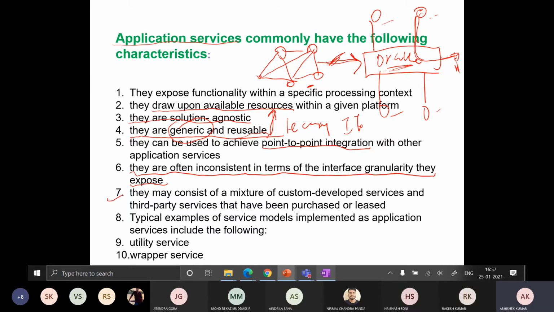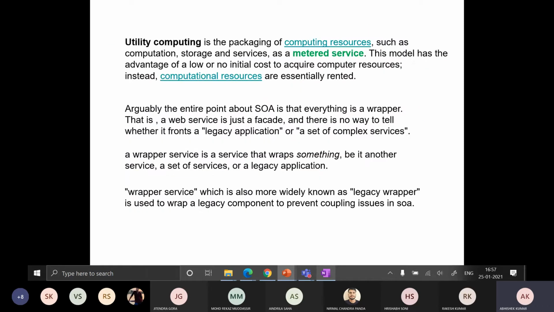Okay, so typical examples of service models implemented as application services include utility service and wrapper service. So under application services we have two types of services. The first one is utility service and the second one is wrapper service. We have already seen that wrapper services means adapter services. Adapter means connection. In the upcoming lab we may be using different kinds of adapters in Oracle SOA. In Oracle SOA we have a file adapter and a database adapter.